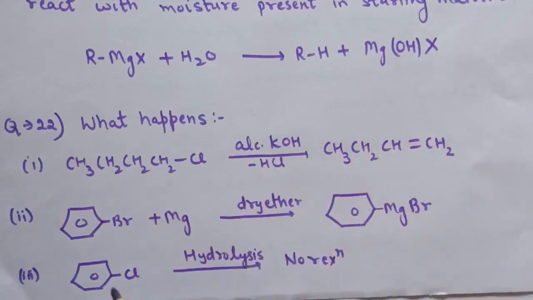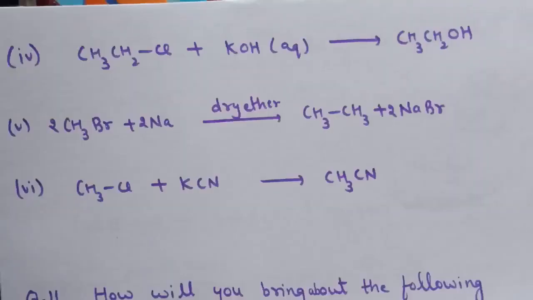Second is bromobenzene is treated with magnesium in presence of dry ether. So this is the preparation of Grignard reagent. Third is when chlorobenzene is subjected to hydrolysis. So in third reaction there will be no product because this C-Cl bond in chlorobenzene is difficult to break due to partial double bond character, and therefore no reaction will take place in this part.